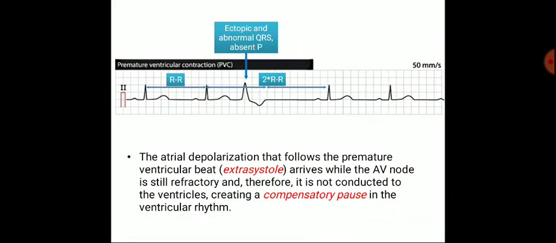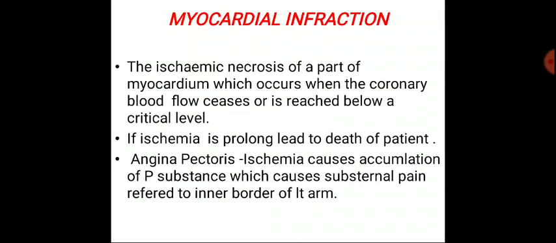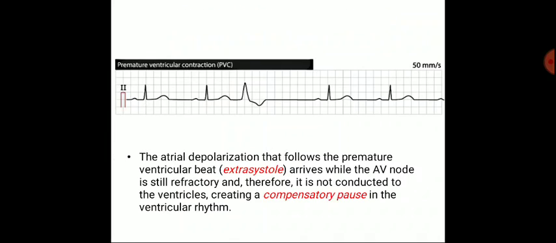So there is an abnormal RR interval, the P wave is absent, and inverted T waves are also generated. So this is all about premature contraction: premature atrial contraction and premature ventricular contraction.